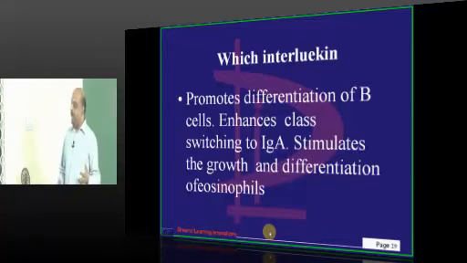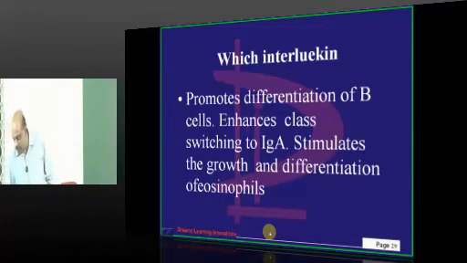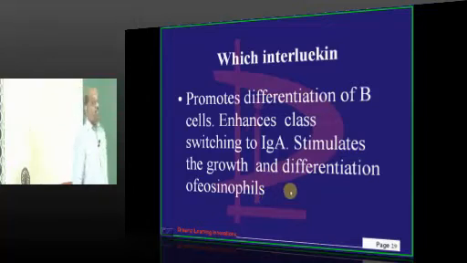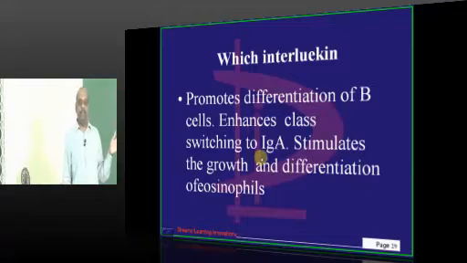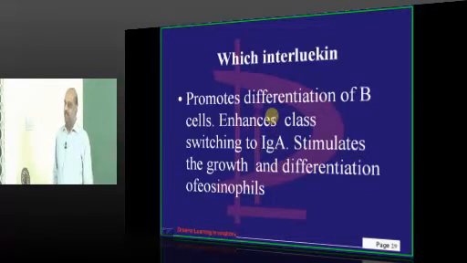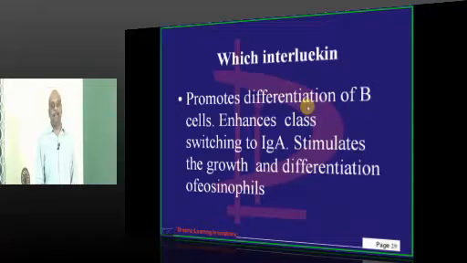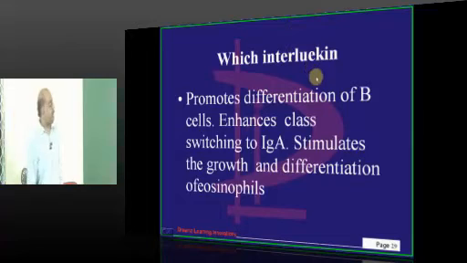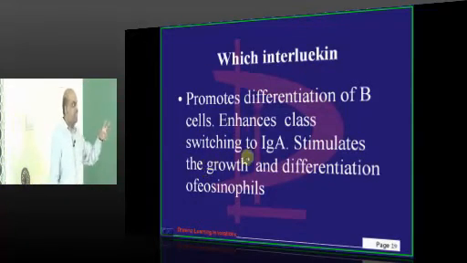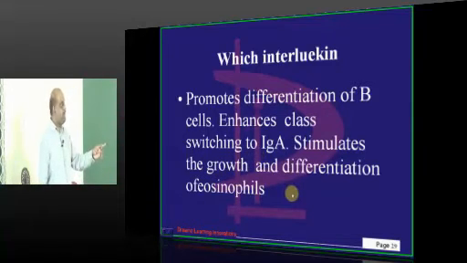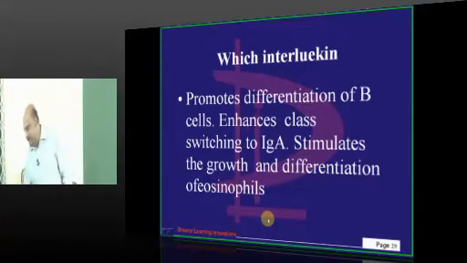Now I want to ask you an interesting question which you are going to definitely answer. Which interleukin? All interleukins are important for the NEET PG entrance. One interleukin is going to surface in the exam. Which interleukin? You must give me the number. Which promotes the differentiation of the B cells. It enhances the class switching to IgA. It stimulates the growth and differentiation of eosinophils. Is it interleukin 1, 6, 5, 4, so many things are there?